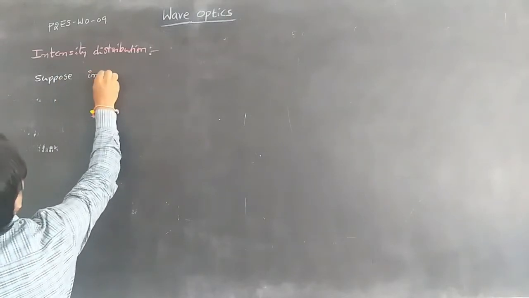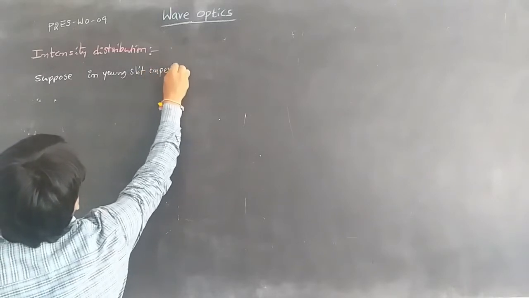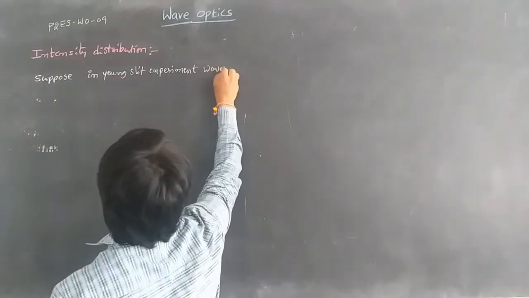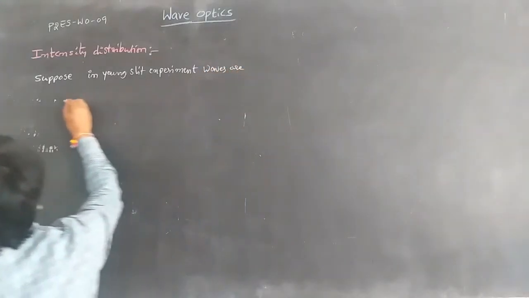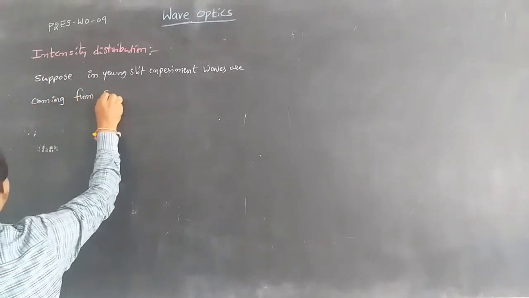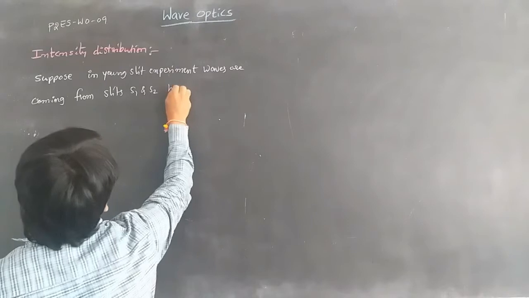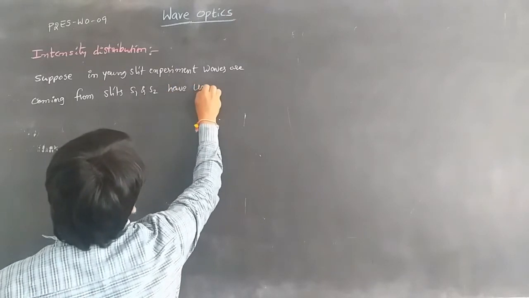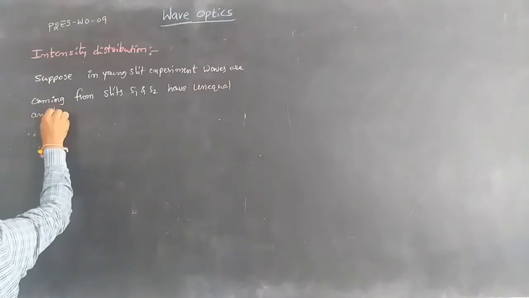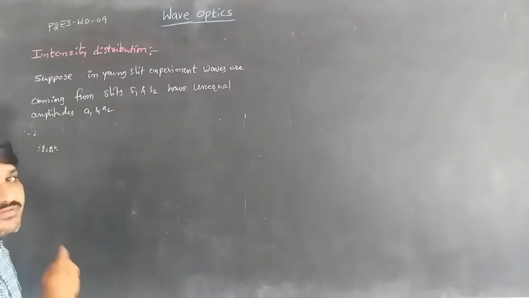In the Young's slit experiment, suppose waves coming from slits S1 and S2 have unequal amplitudes, A1 and A2. The waves can be represented as follows.